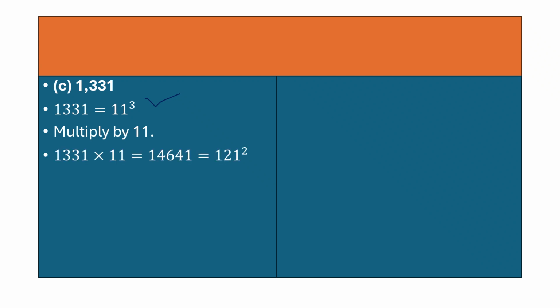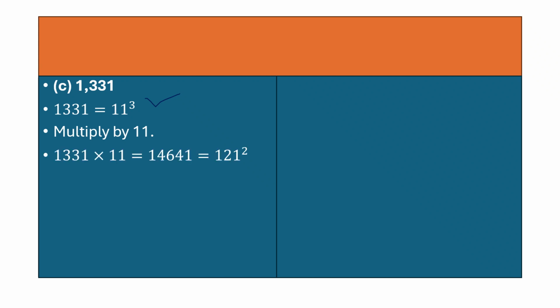Next is 1,331. So here if we see, we make the prime factorization. So we get 11 cube. That means 11 into 11 into 11. So here we have again odd number, that is the power which is odd, that is 3. So you need to multiply with what? By 11. So 1331 into 11.